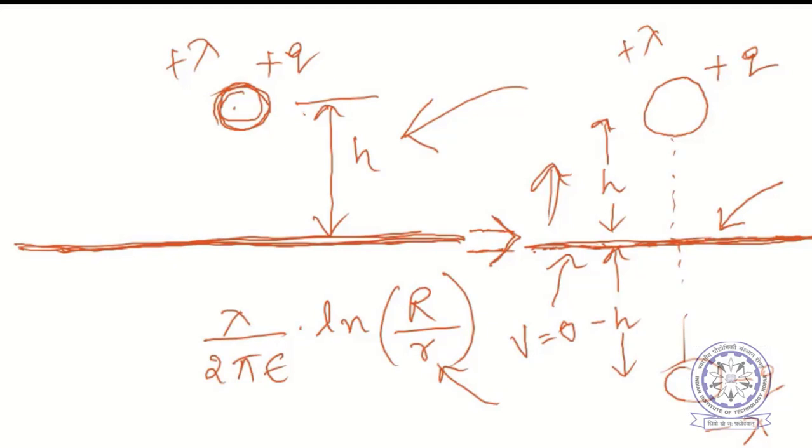So what you have to do is this. I will leave it as an exercise for you. Take plus lambda above the ground, assume h height, and then minus lambda below the ground at minus h, and this surface be at 0 level, and let the origin of your system be here, and this is the positive x direction, but don't mention x and y.